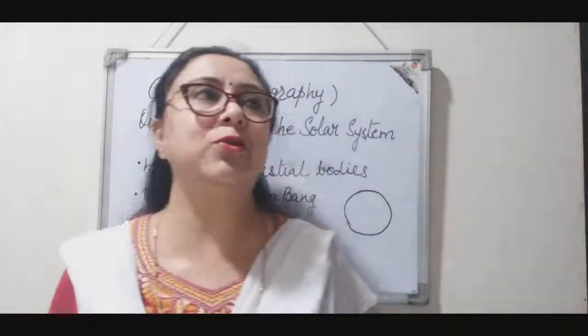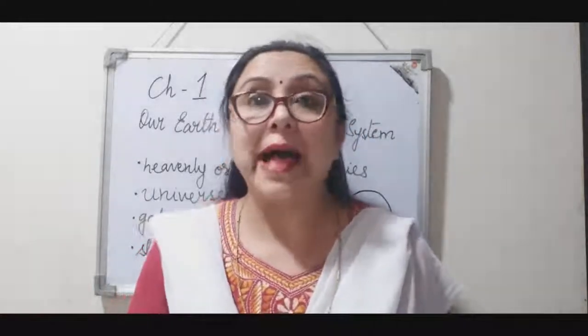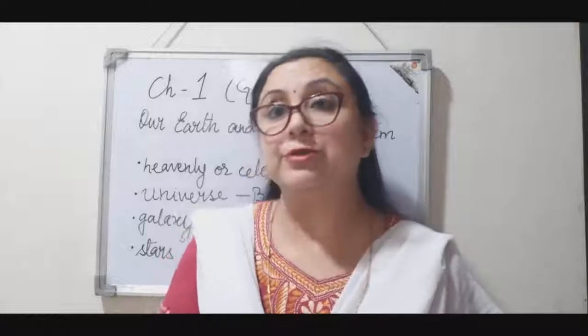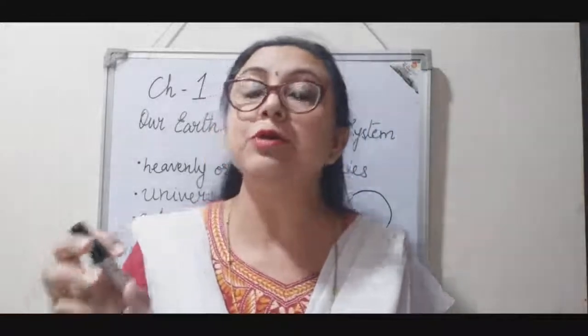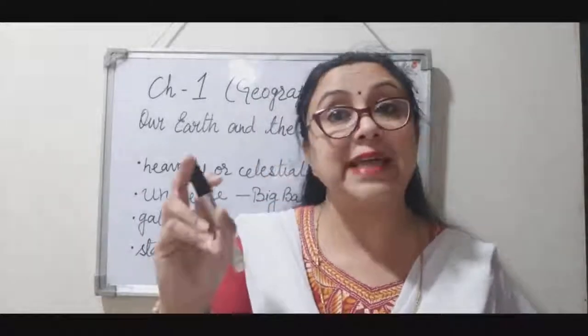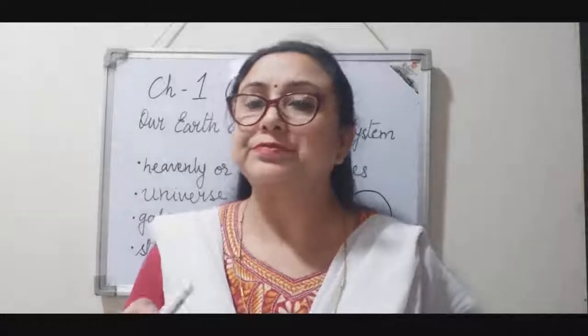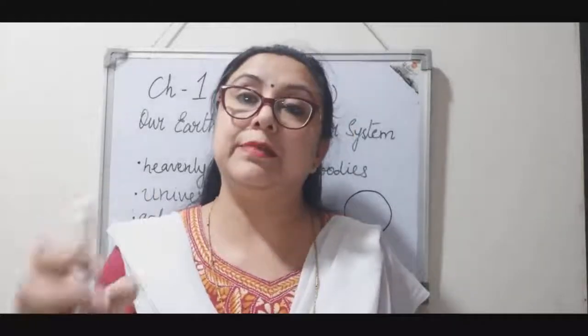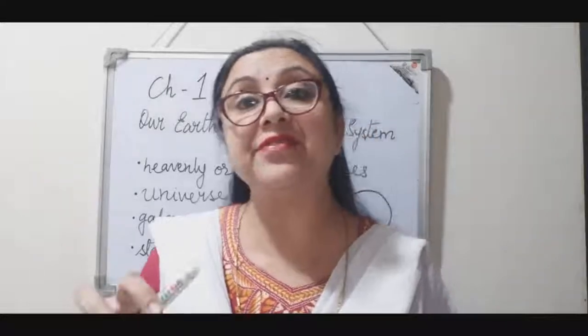Now what happened in olden days, a long time ago, there were no apparatus or instruments to find out the direction. So people used to find out the direction with the help of these constellations, right? These groups of stars were given specific figures.